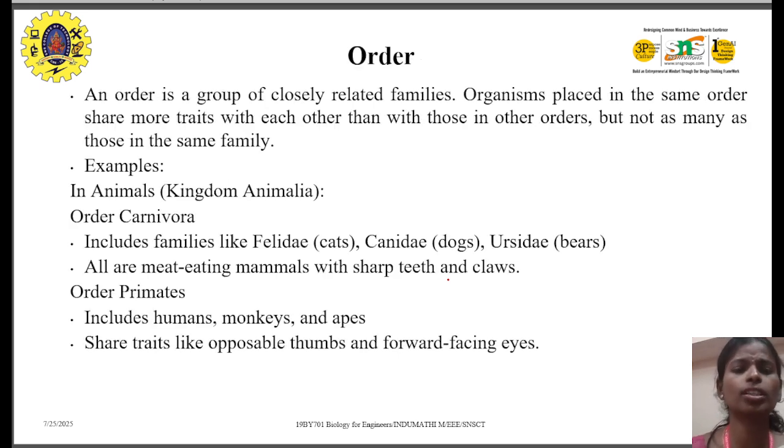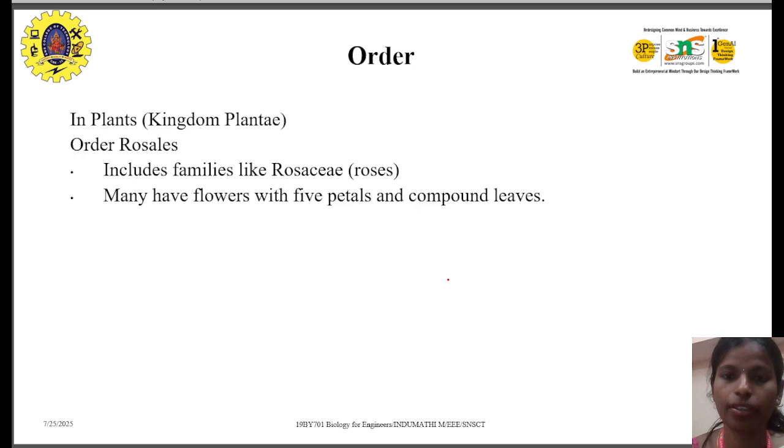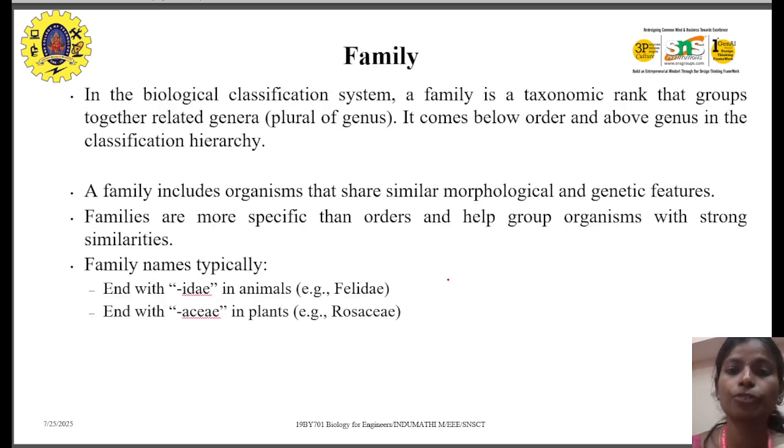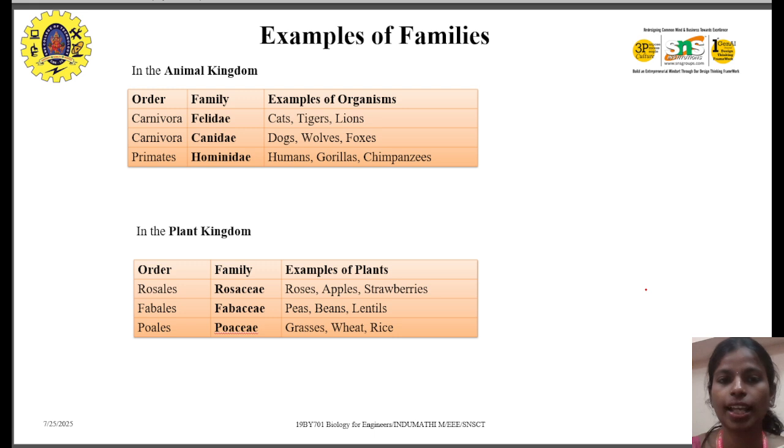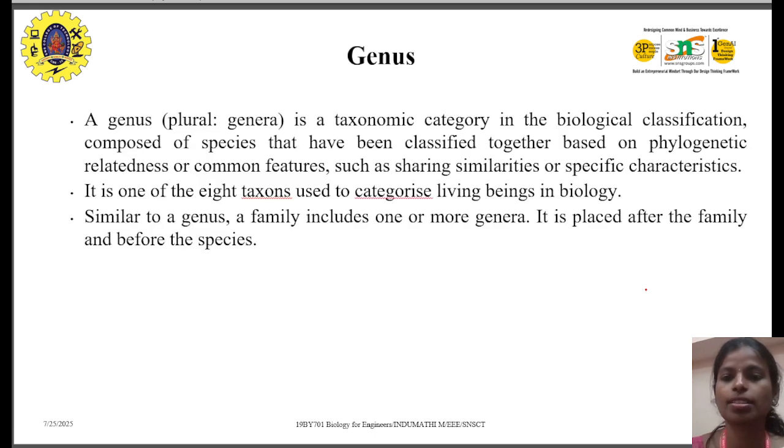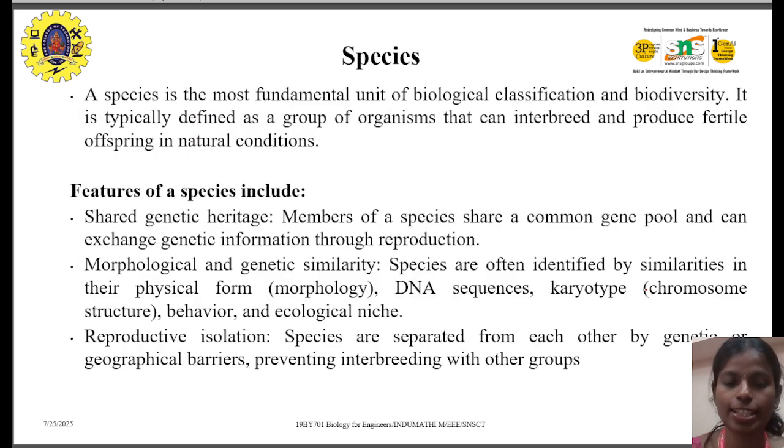Order: we have some orders, like Carnivora and Primates. Related families are grouped under the order. Family: depending upon the biological classification, we classify the family. And these are the examples. Genus is one of the taxa categorized in biology. So these are the examples. That's all with the species. Thank you.